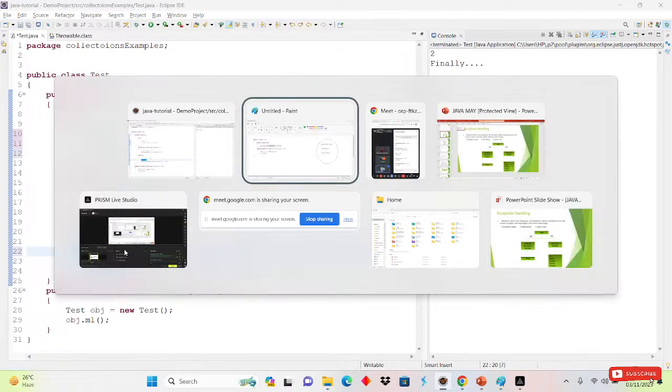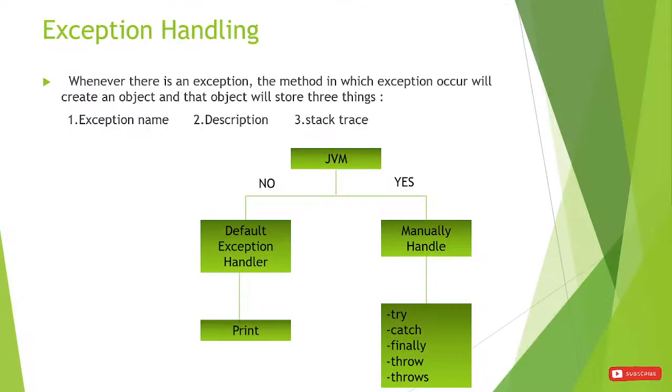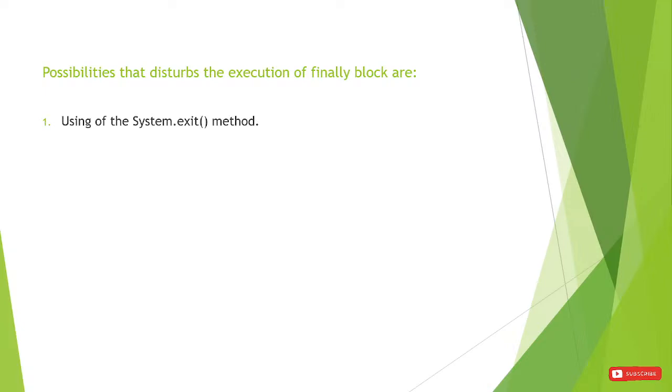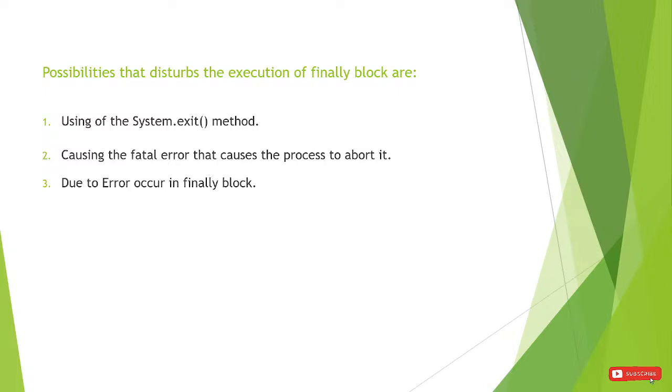Another thing is that there are some scenarios where our finally block will not be executed. So which are those scenarios? See, the use of the System.exit method. If you use the System.exit method, the finally block will not be executed. A fatal error that causes the process to abort, meaning we need to abort the process, also means the finally block will not execute. After that, an error can occur inside the finally block itself, so that time also the finally block will not execute.